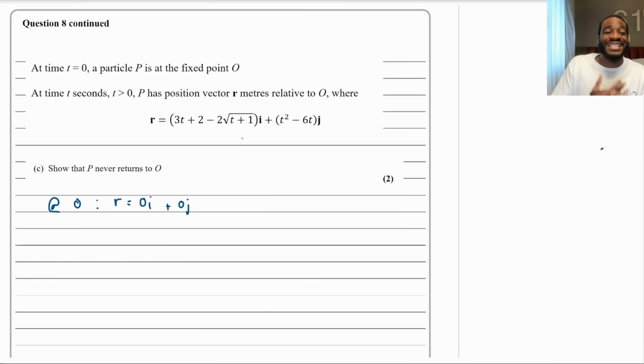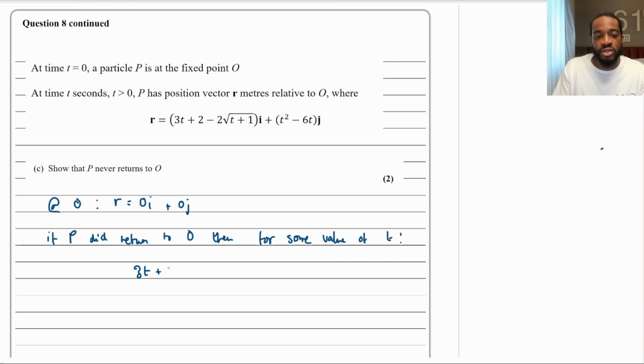So let's just assume it did return to O. What would that actually mean? Let me write this here. If P did return to O, then there would be some value of t that would satisfy both of these components being 0. So if P did return to O, then for some value of t, we'd have 3t plus 2 minus 2 root (t plus 1) is equal to 0. And then this one, t squared minus 6t has to equal 0.